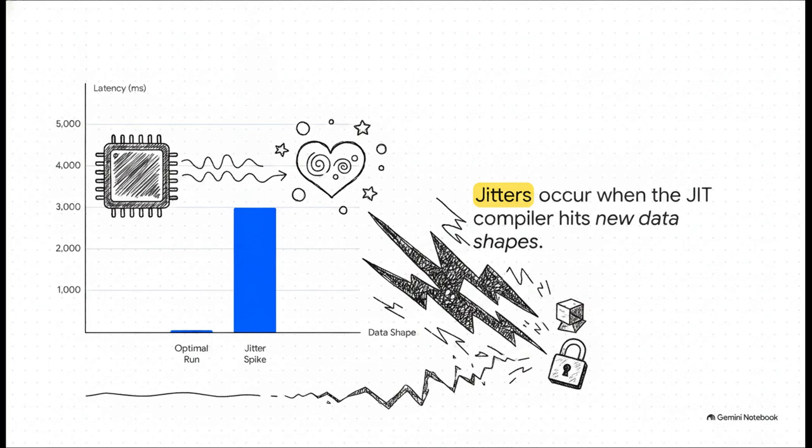Now, on a TPU, JIT compilation translates data aggregation loops into hyper-fast hardware instructions. But there is a risk, and it's something called jitters. A TPU runs with this beautifully flat, optimal performance until the JIT compiler encounters an unexpected new data shape. When that happens, the system literally freezes to recompile the code. This creates a massive chaotic latency spike, a severe jitter in performance.